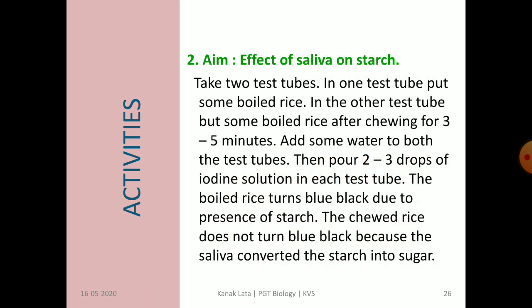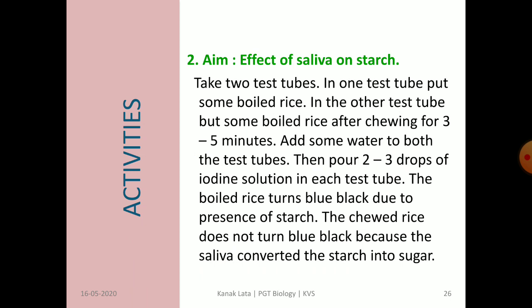Second is about the effect of saliva on starch. For this, you have to take two test tubes. In one test tube, put some boiled rice, and in another test tube, put boiled rice after chewing it for 3 to 5 minutes. Then add some water to both the test tubes and 2 to 3 drops of iodine solution.